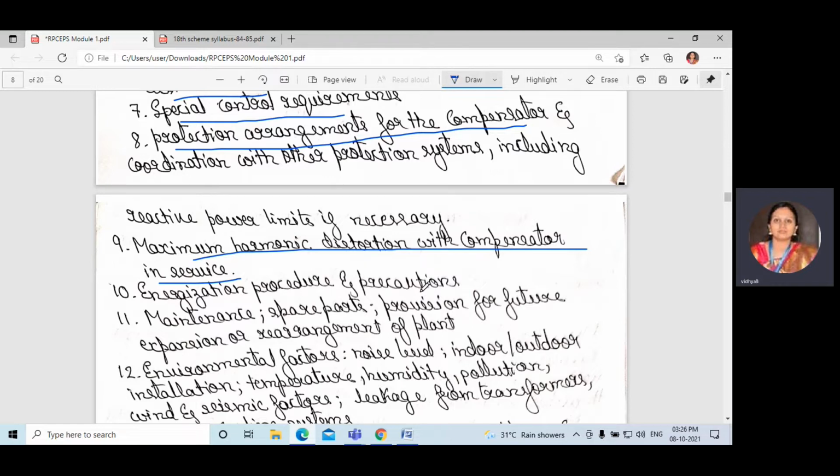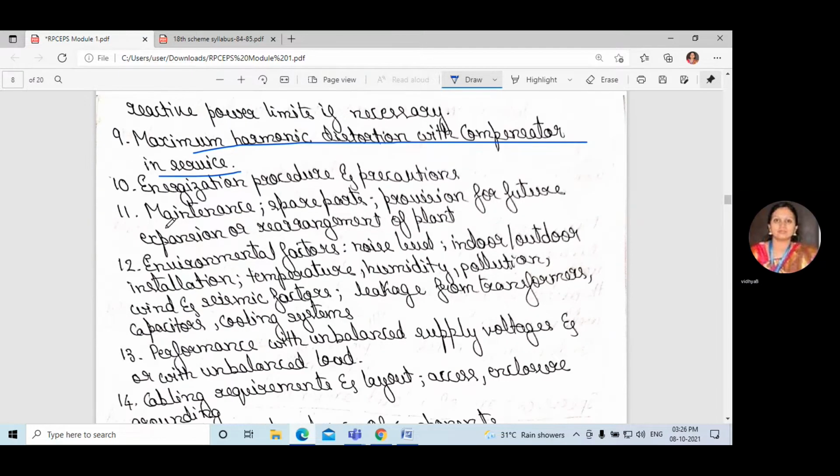Energization procedure and precautions. What are the precautions we need to take for the compensation device? And what procedure do we need to maintain to overcome the issues, and what if they occur? Energization procedure, for example for a capacitor if it is compensating, energizing, storing, or what we can say absorbing.